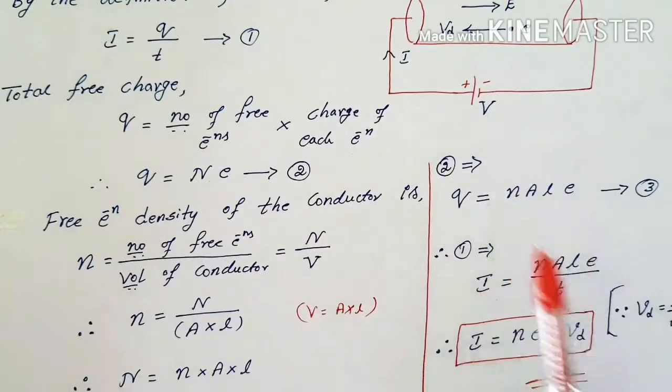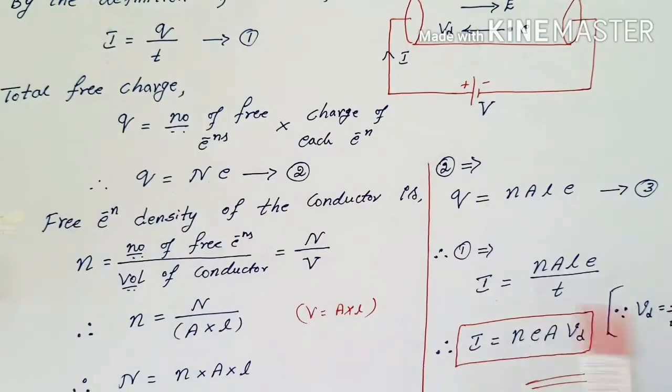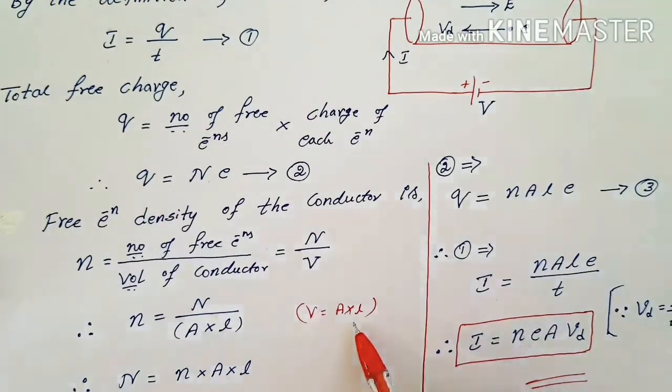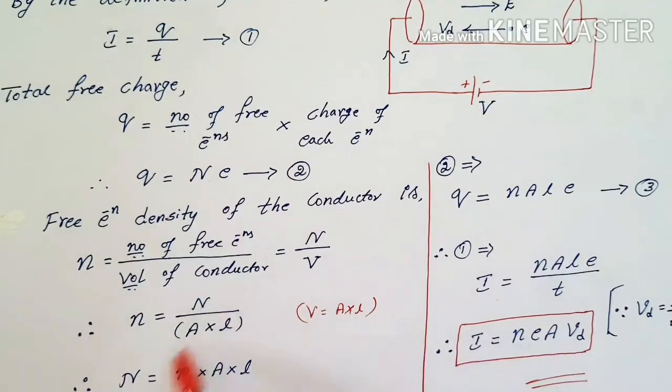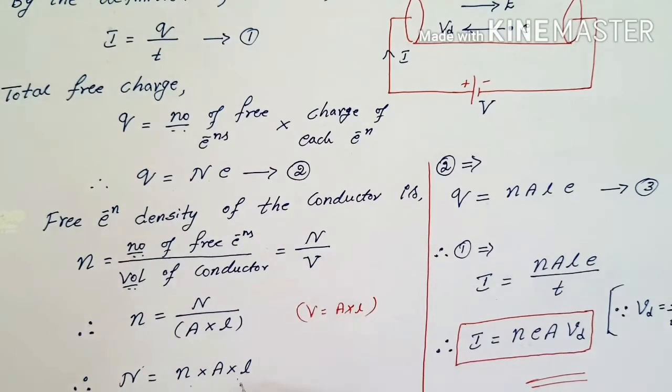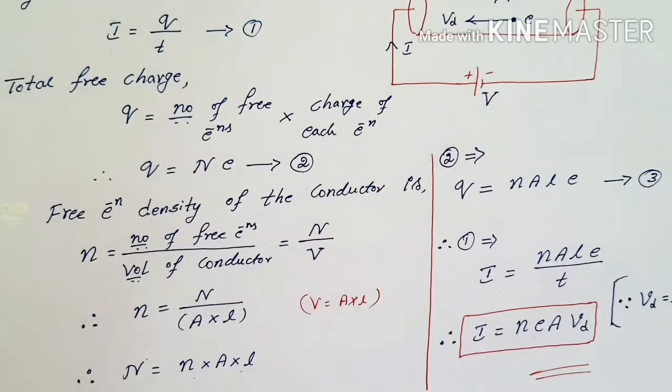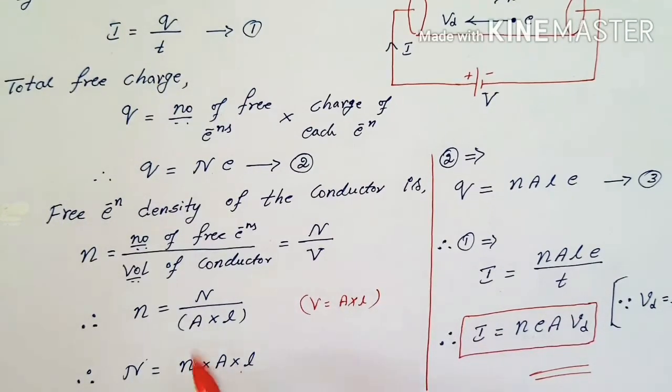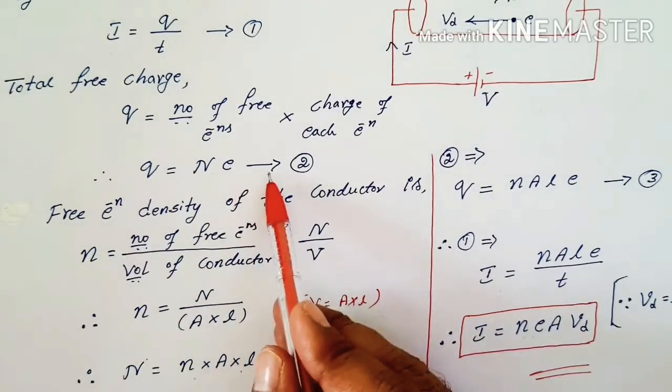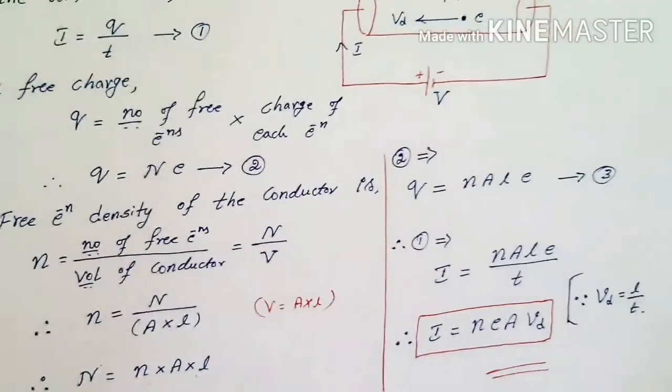Correct? The volume of the wire or the conductor, we can write it as an area and its length product. Therefore capital N becomes N into A into L. So this is the capital N. Now I am replacing this capital N and using it in equation 2. Substitute in the equation 2, then the equation 2 becomes